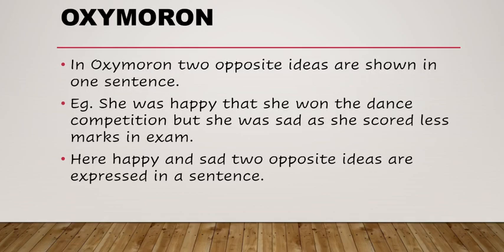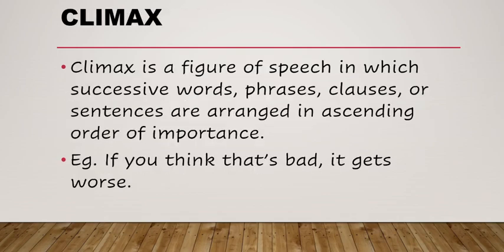Now let's talk about oxymoron. In oxymoron, two opposite ideas are shown in one sentence. Example, she was happy that she won the dance competition, but she was sad as she scored less marks in the exam. Here, happy and sad are two opposite ideas expressed in a sentence. Means happy and sad or any opposite words are shown in one sentence. So it is called oxymoron.